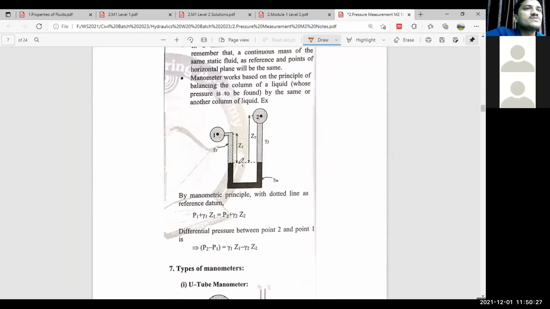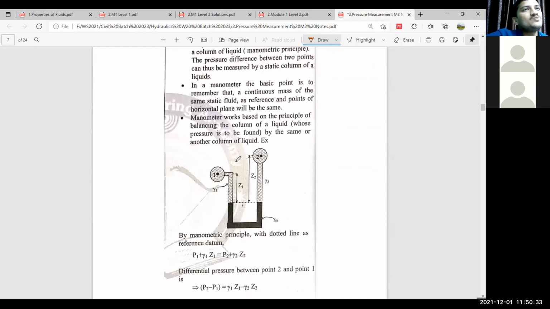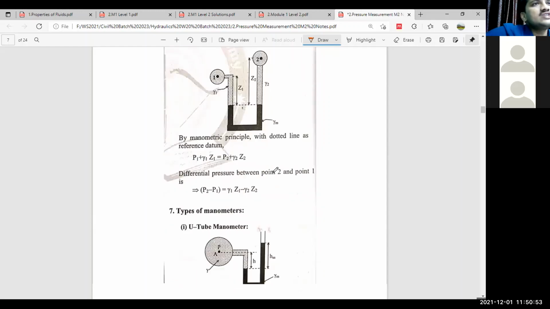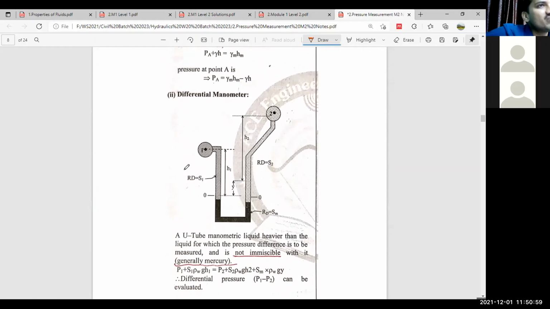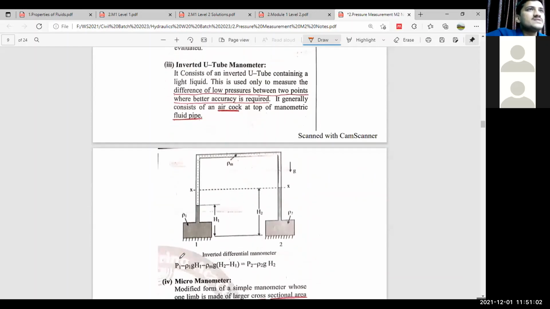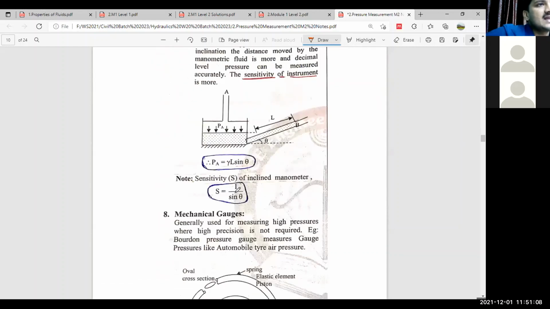Now it has changed. People thought we need to use mercury in order to measure large pressure. Then they made some inventions and innovations, right? They tried to find the pressure difference between two points by using a U-tube manometer. They made it in the shape of a U-tube, or sometimes an inverted U-tube. You can see this is a U-tube manometer, or sometimes a differential U-tube manometer, and sometimes an inverted U-tube manometer. In modern cases, micro manometers and inclined manometers are also there.